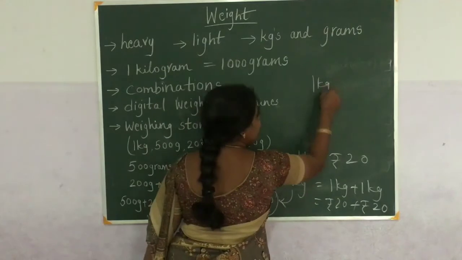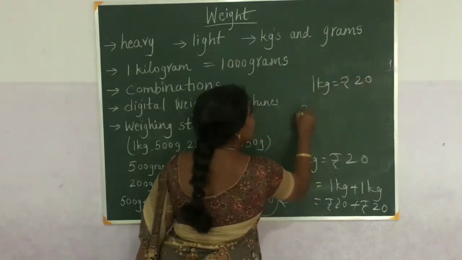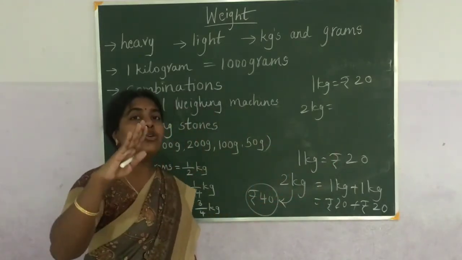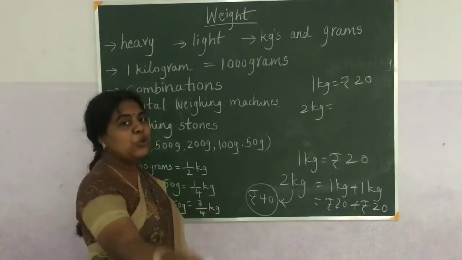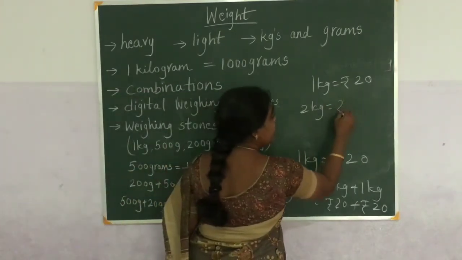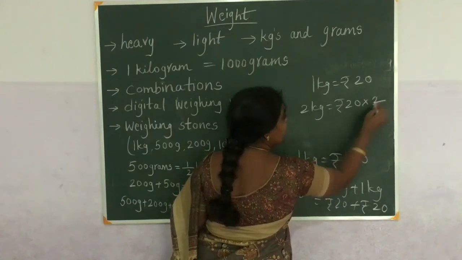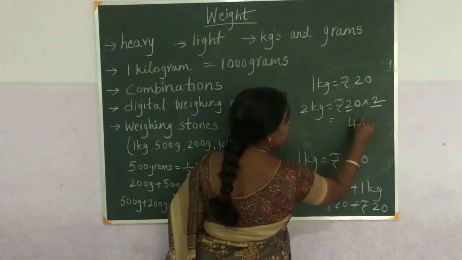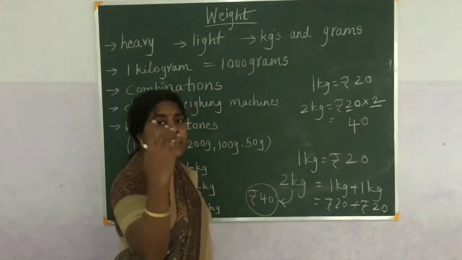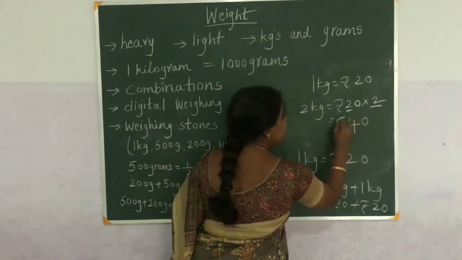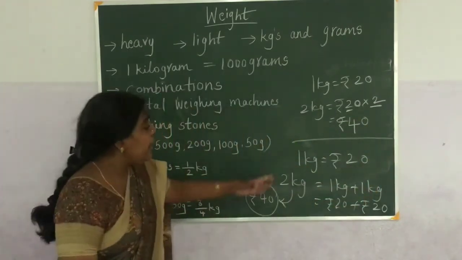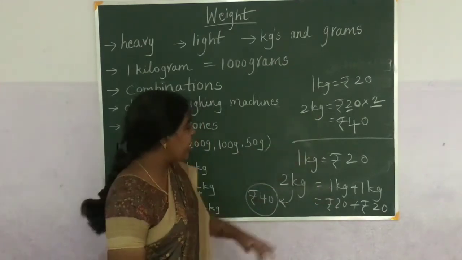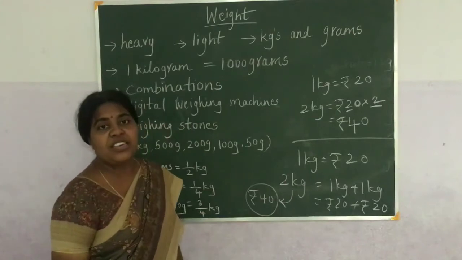How will you do it as multiplication? 1 kg is 20 rupees, so for 2 kgs, it is the cost of 1 kg into the number of kgs, which is 2. So 2 kgs of sugar is 20 rupees into 2. 2 2s are 4 and here we have a 0. Or directly you can multiply: 20 2s are 40 rupees. Here we did it as repeated addition, and repeated addition is nothing but multiplication. We can do it in either of these ways.